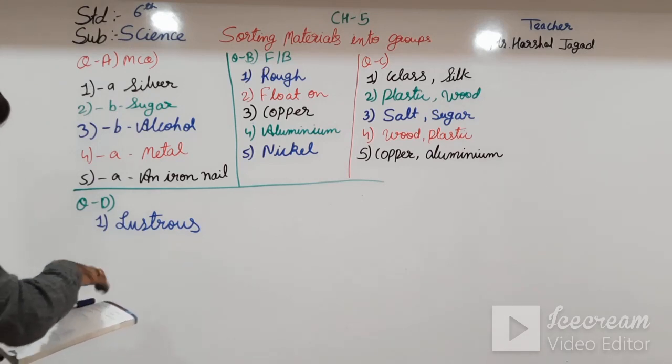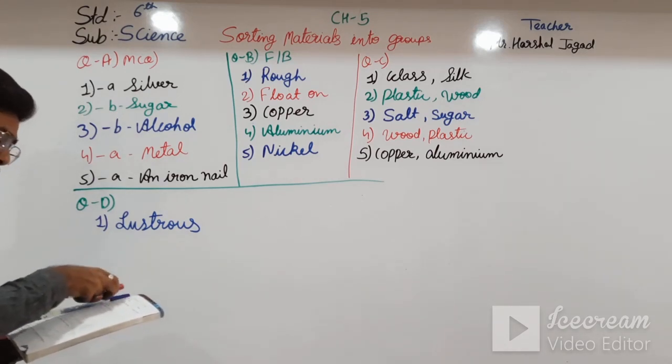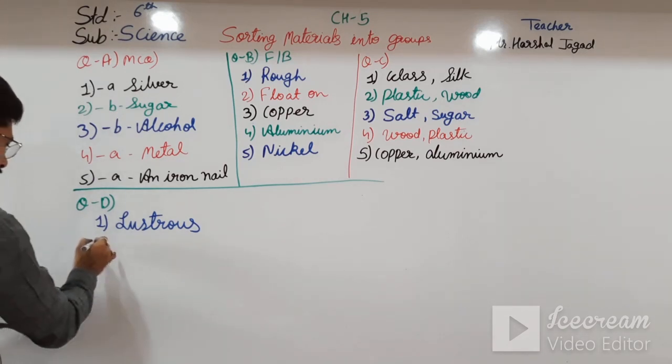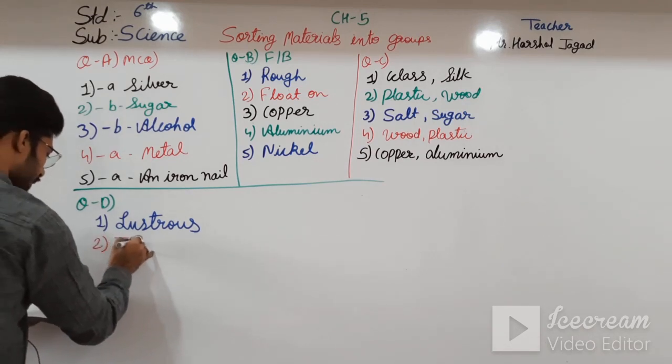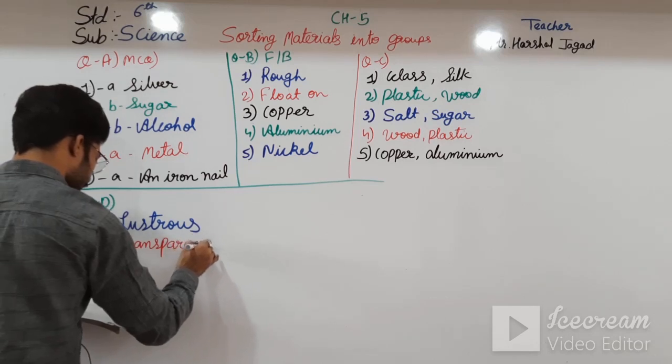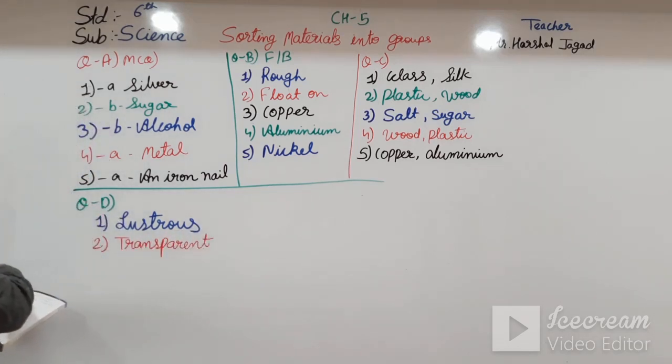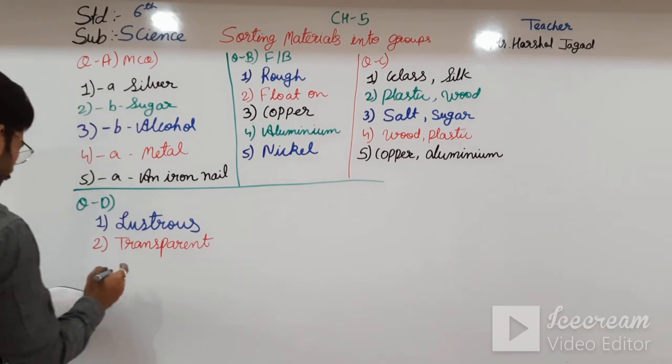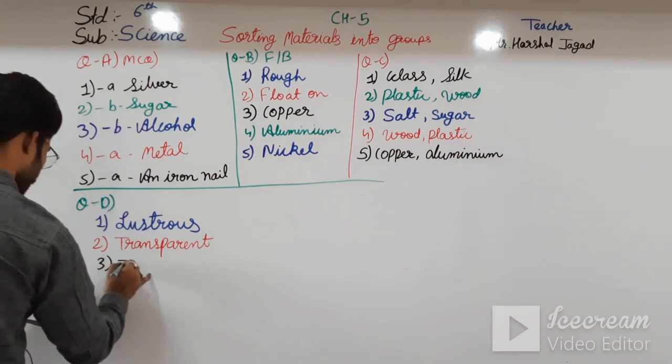Second one, materials that allow light to pass through them are transparent. Third one, liquid that does not dissolve in water is immiscible.